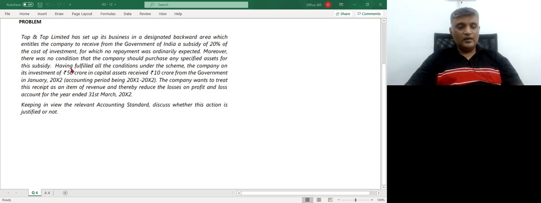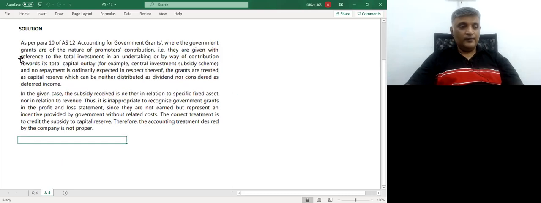Now, as per AS12, we need to take it to capital reserve and we cannot recognize it in the statement of P&L. So the accounting treatment of the company or the intention of the company to take it to the revenue and thereby reduce the losses is not tenable. The reason is this subsidy is in the nature of a promoter's contribution. Therefore, it should be credited to capital reserve. This is the answer. So let's read out the answer for the benefit.